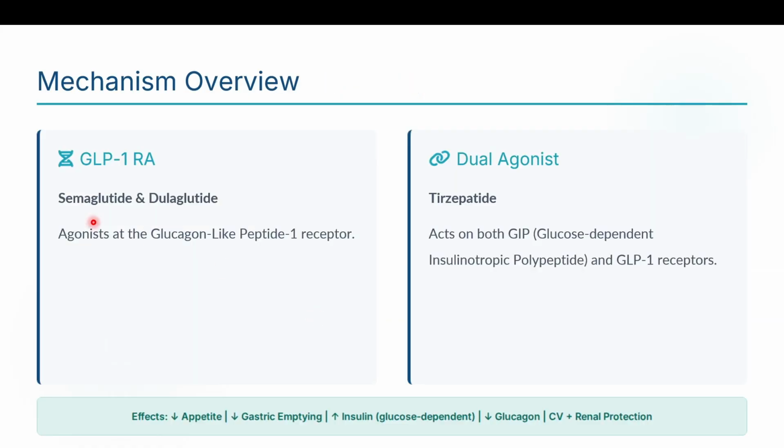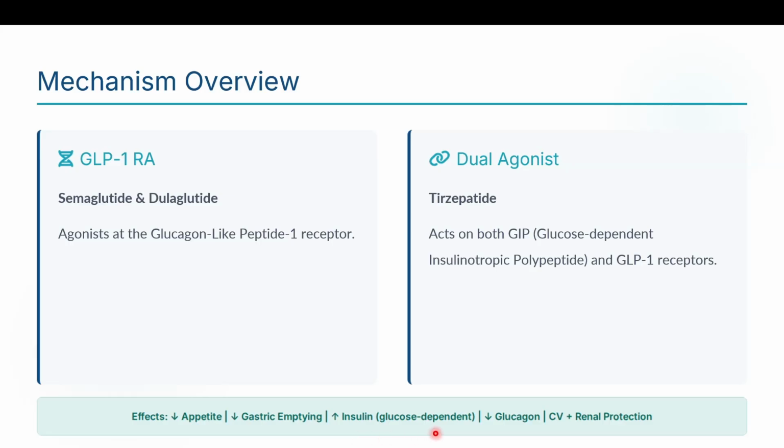So, mechanism overview: semaglutide and dulaglutide are GLP-1 receptor agonists, whereas tirzepatide is a dual agonist, acting on both the GIP and the GLP-1 receptors. GIP is glucose-dependent insulinotropic polypeptide. Both these constitute the effects of decreased appetite, decreased gastric emptying, and glucose-dependent increase in insulin.